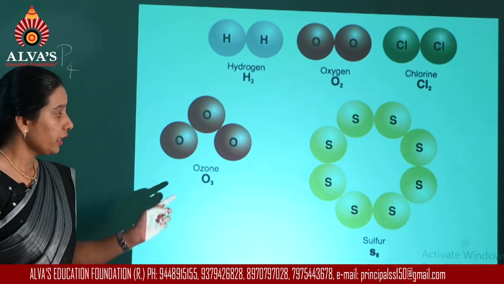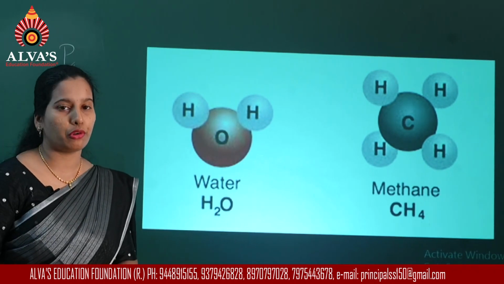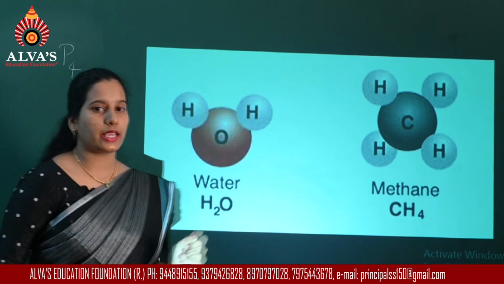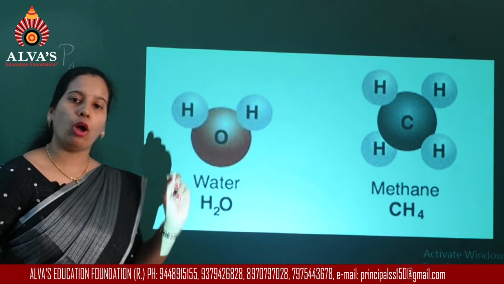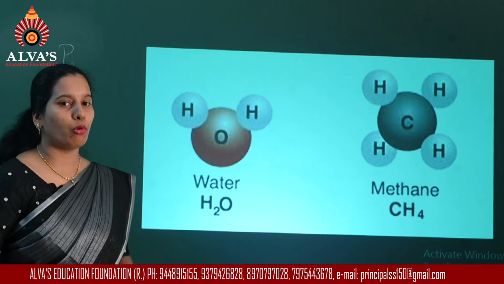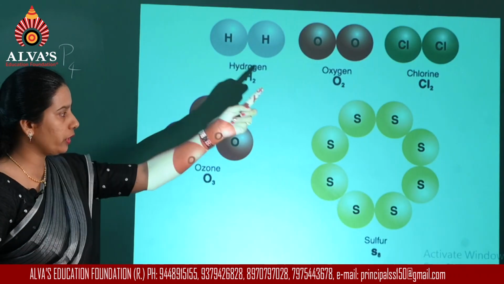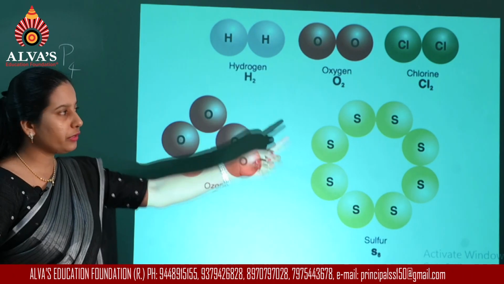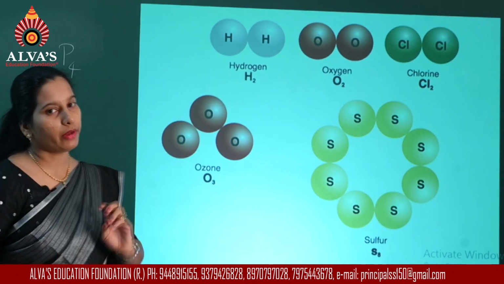Now, in addition to this, there are other molecules also, but here the difference is that these are formed by the combination of 2 or more different types of elements. In the previous case, what we have observed is that all of them are formed by the combination of the same type of element.